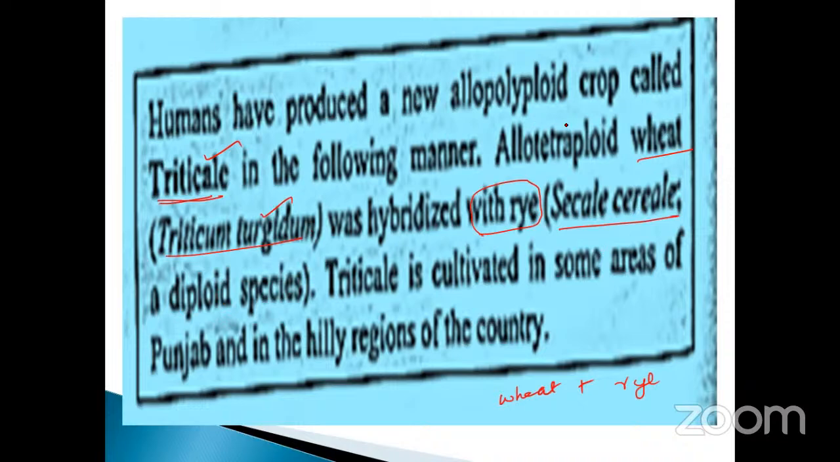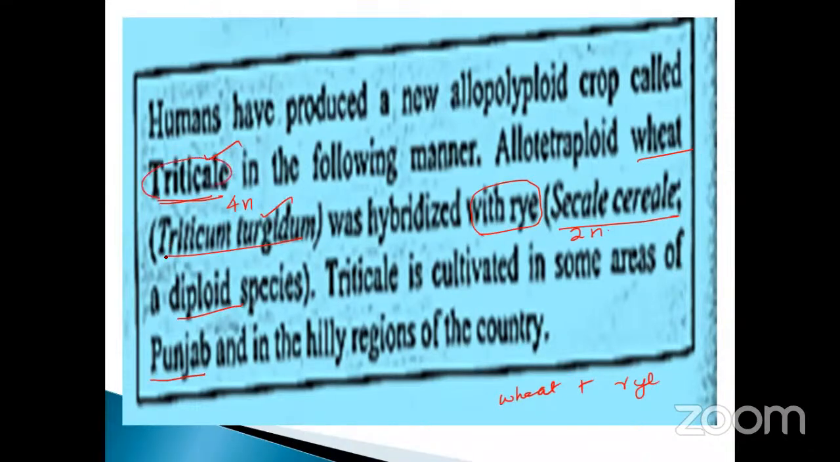It is a diploid. This one is called what? Allotetraploid. Tetraploid, what does it mean? Four in nature here. This one is the diploid nature, two in nature. Triticale is cultivated in some areas of Punjab and the hilly region of the country. So finally we'll get which one?